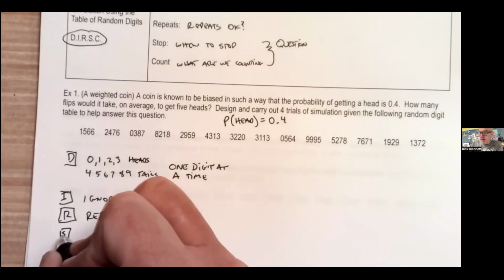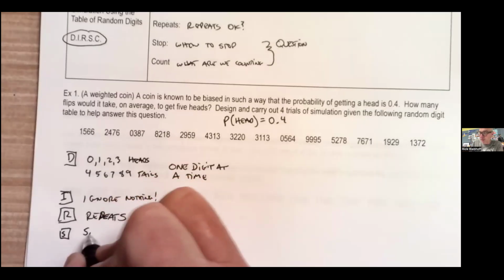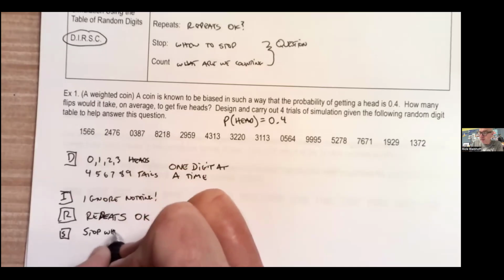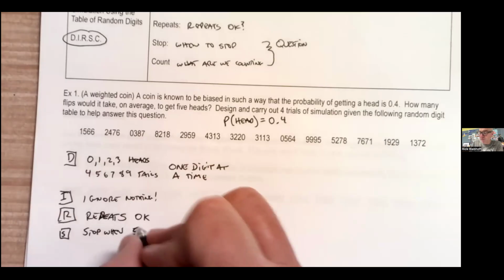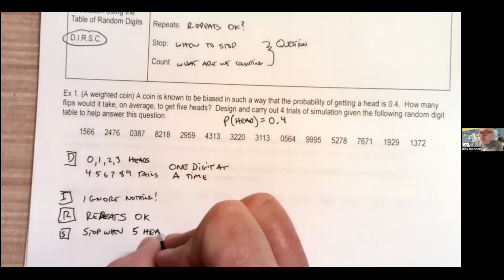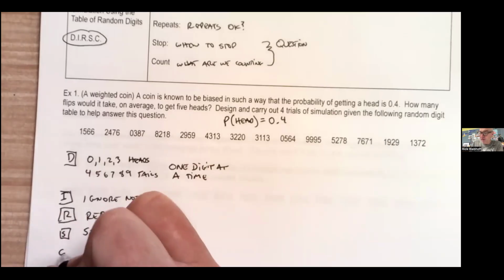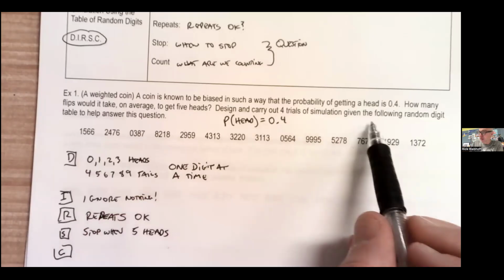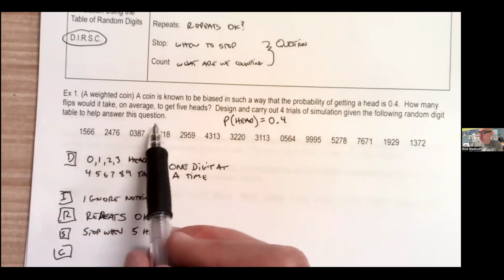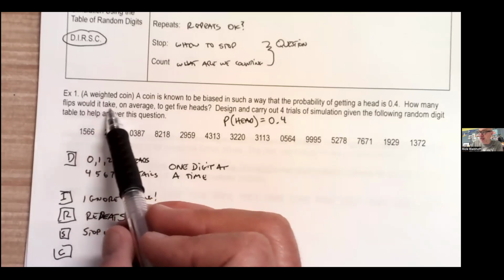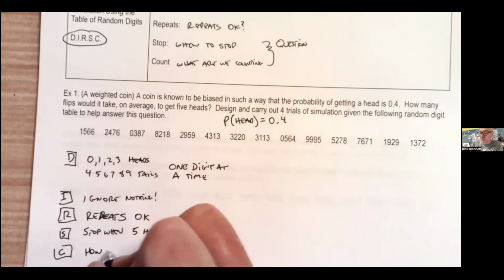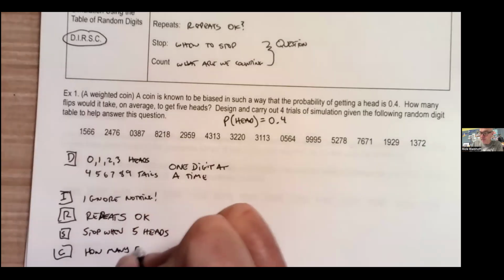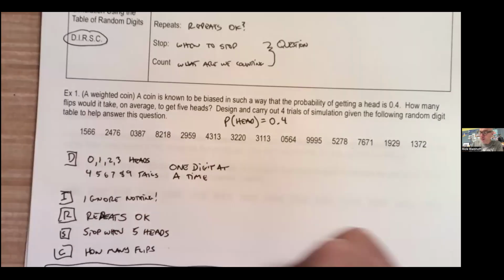Let's see, what's next? Stop. Let's see, when do we stop? We stop when, how many flips on average to get 5 heads? So stop once we have 5 heads. And then what am I counting? It says design a simulation to give the following digits to help answer this question. How many flips it takes to get 5 heads? Count how many flips. Cool. So there we go.